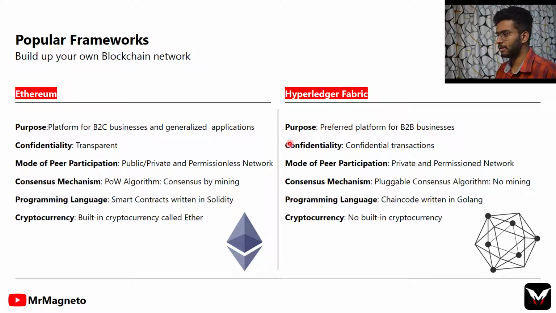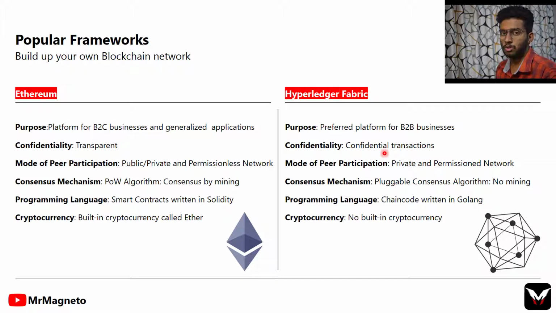Ether. Then talking about Hyperledger Fabric, it is a framework developed by the Hyperledger project, which is under the Linux Foundation, and it has no cryptocurrency, and we could add a pluggable consensus algorithm into it, and it has a private and permissioned network which is optimal for consortium types of blockchain, and it allows confidential transactions also.